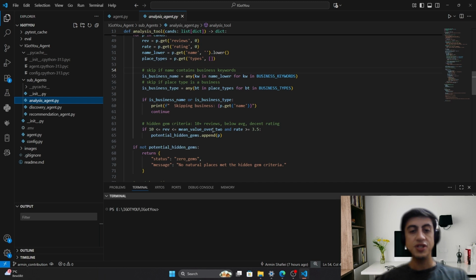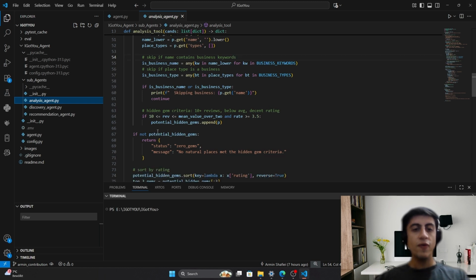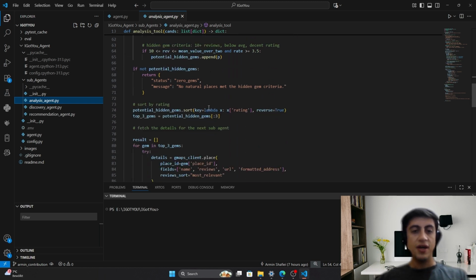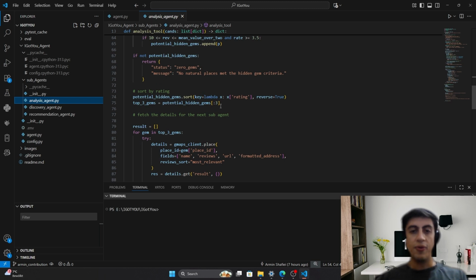The reviews of that specific place must be less than or equal to the threshold, the mean value over 2, and it shall be bigger than 10 total reviews. And the rating, we have decided, must be greater or equal than 3.5. And then we will append it to the potential hidden gems, and we get the top 3 of them.